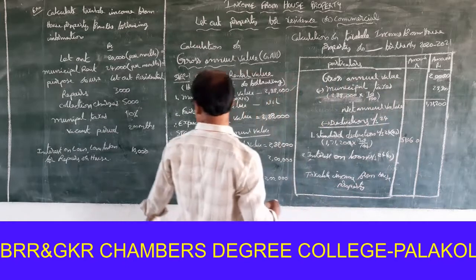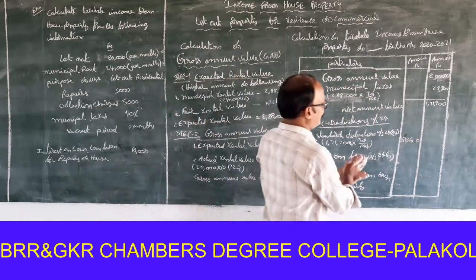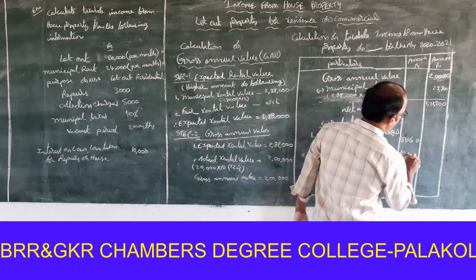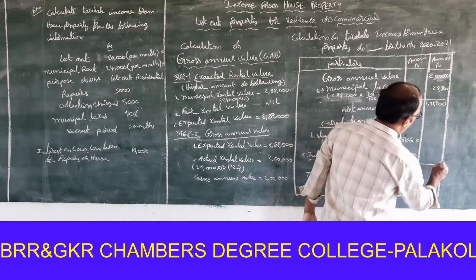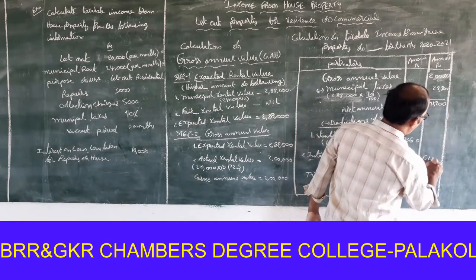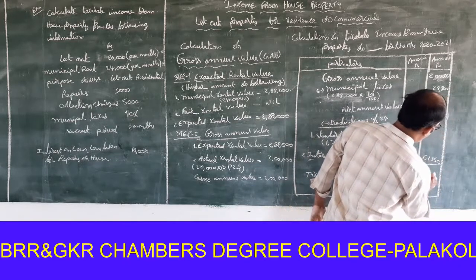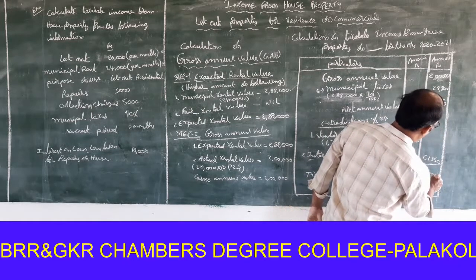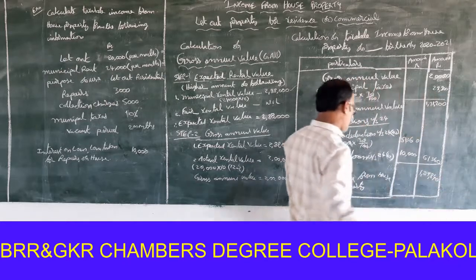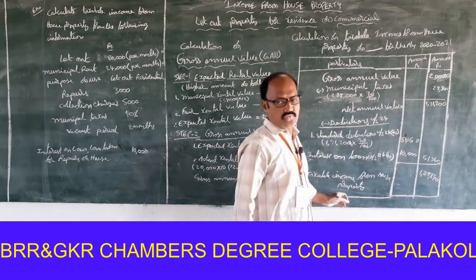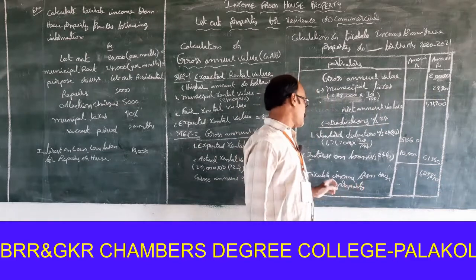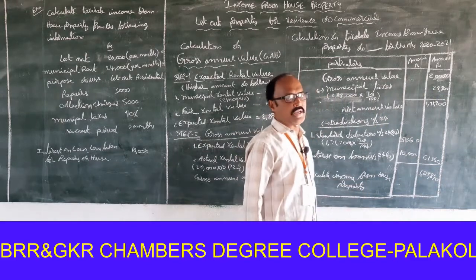Next, interest on loan 10,000. Total 61,360. So 1,09,840 is to be treated as taxable income from house property.